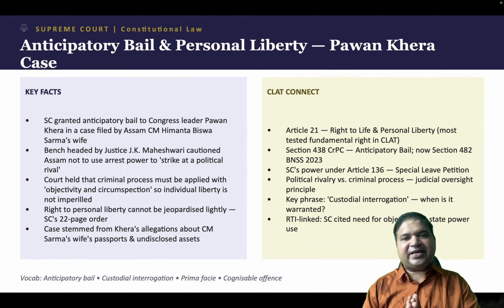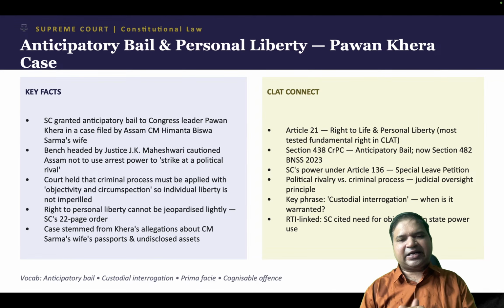And the bench, which was headed by Justice J.K. Maheshwari, said that you cannot strike at a political rival invoking the relevant provisions that were here. So here it looked politically motivated. You cannot take away a person's liberty for your political gain. That is why anticipatory bail was granted in the Pawan Kheda case.